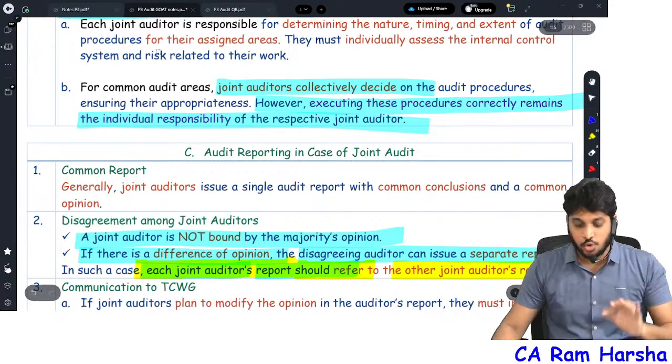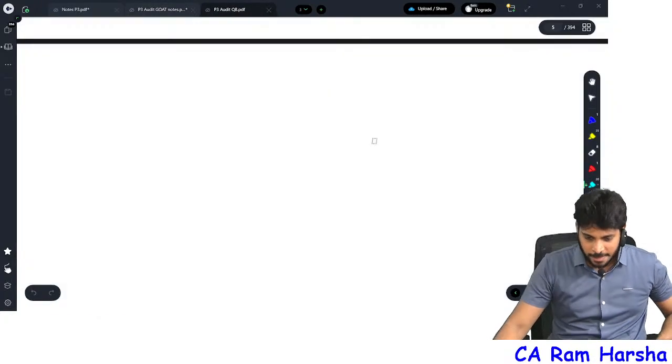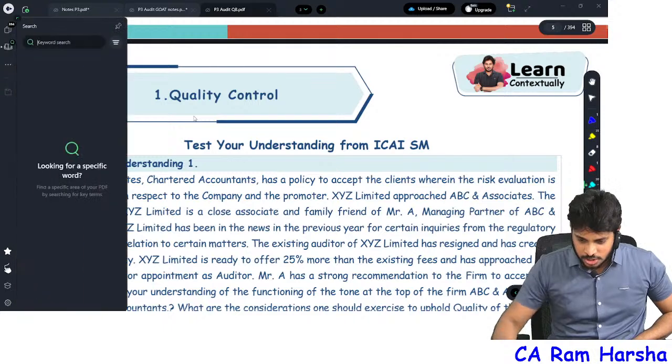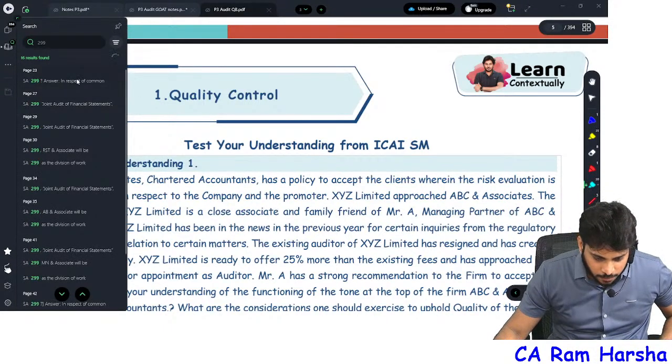Remember this point. You have a practical question. In our question bank, I think we have already covered it. Just now, I will tell you. Wait a minute. So you see here.